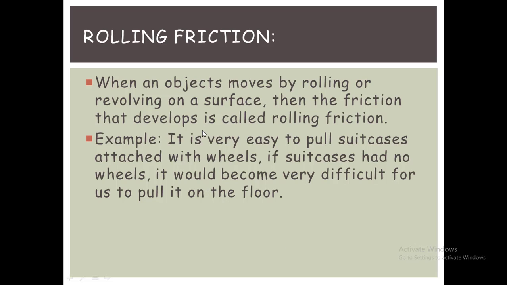Rolling friction. When an object moves by rolling or revolving on a surface, one kind of friction is created. That friction is known as rolling friction. It is very easy to pull a suitcase when a wheel is attached to it, but if the suitcase had no wheels, it would be very difficult for us to pull it on the floor.